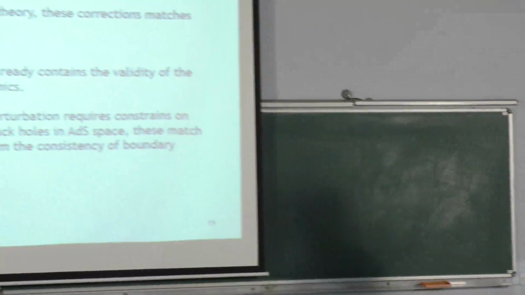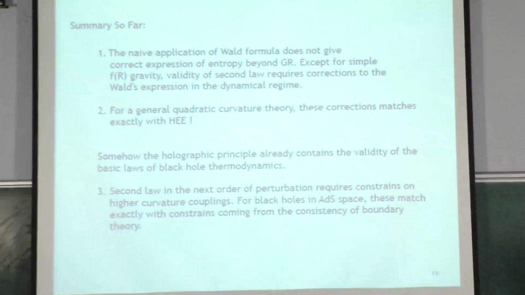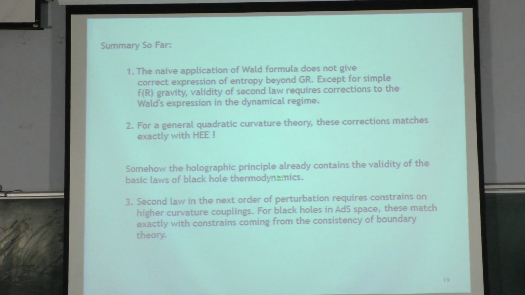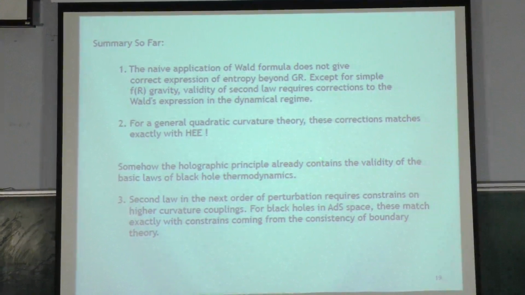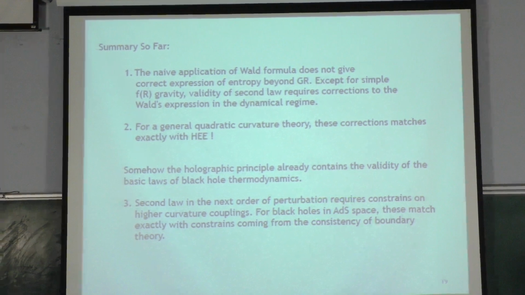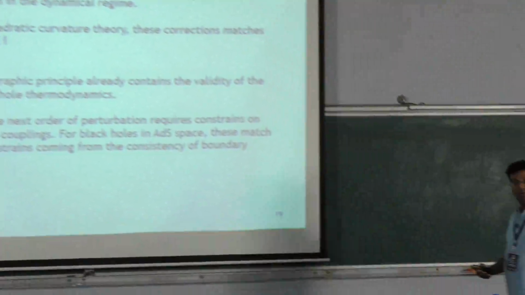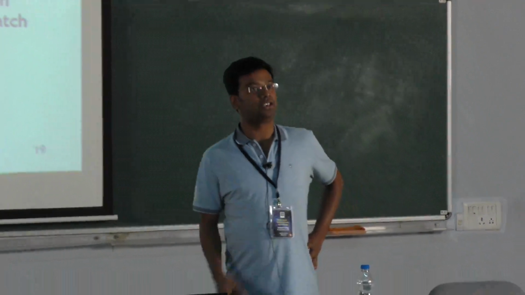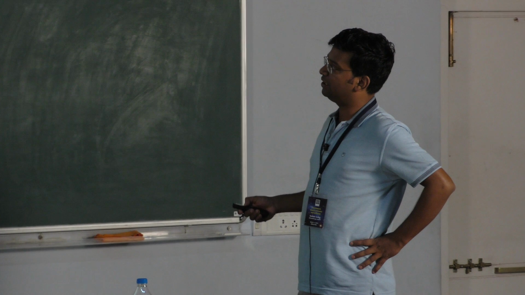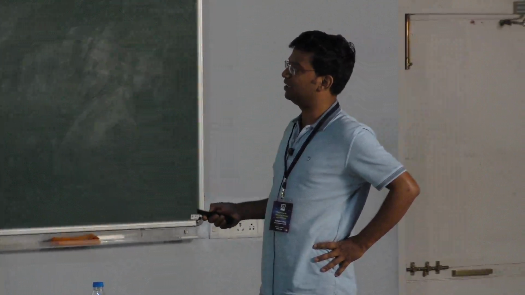The naive application of the Wald formula does not give you the correct expression of entropy. You need to have ambiguity terms, and these ambiguity terms make higher curvature theories, these corrections, match exactly with holographic entanglement theory. Somehow the holographic principle already contains the validity of the basic laws of black hole mechanics. Then there are consistency conditions you can define from the second law, which also match with the consistency conditions of holographic theories. We definitely need better ways of understanding this result.